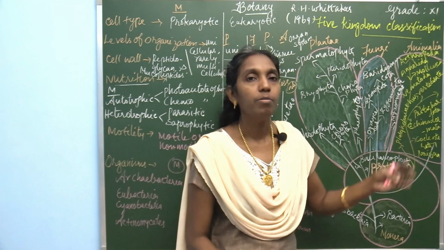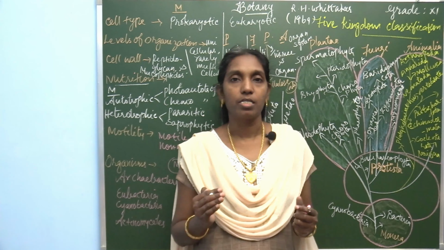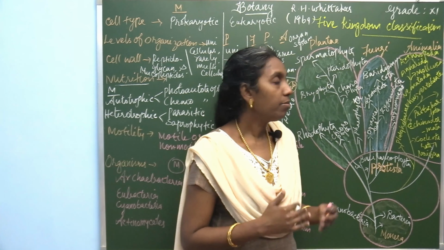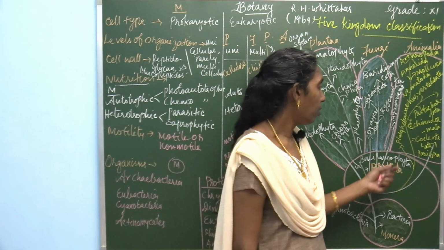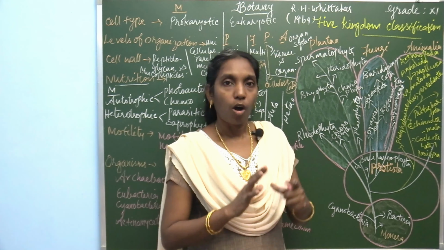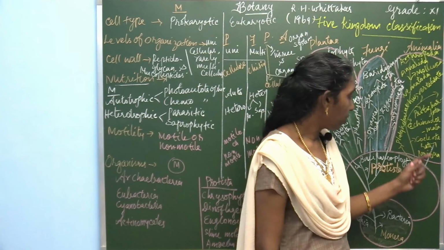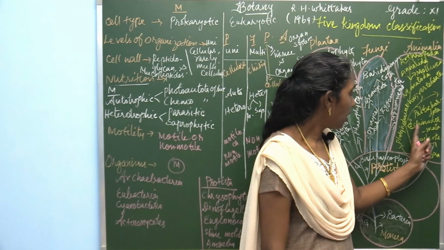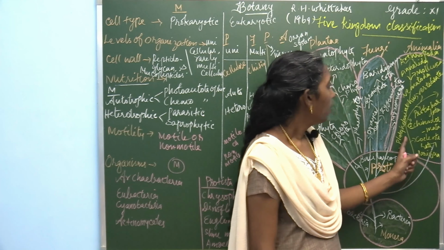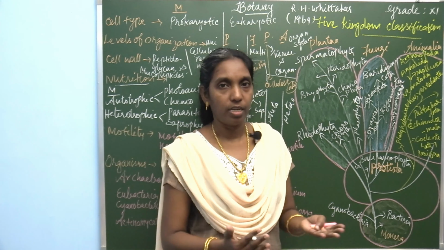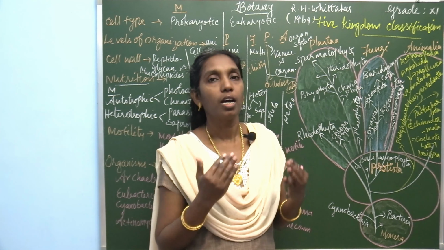Finally, kingdom Animalia. Here all the animals come under the kingdom Animalia. What are the organisms here? Vertebrates and invertebrates, including Porifera, Coelenterata, Echinodermata, Protochordata, Platyhelminthes, Nematoda, Annelida, Mollusca, Arthropoda. All these groups of animal classification, everything all together, are included under the kingdom Animalia.